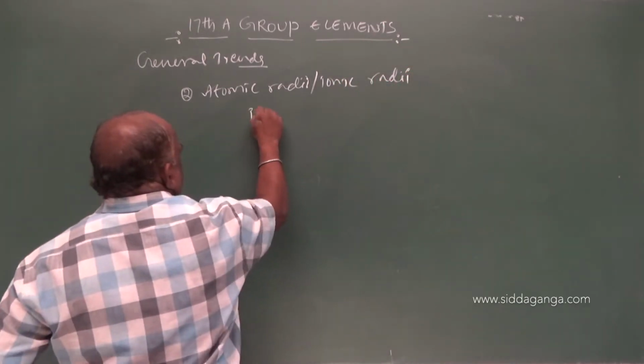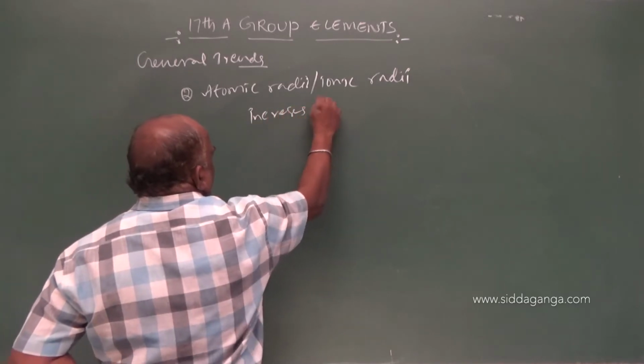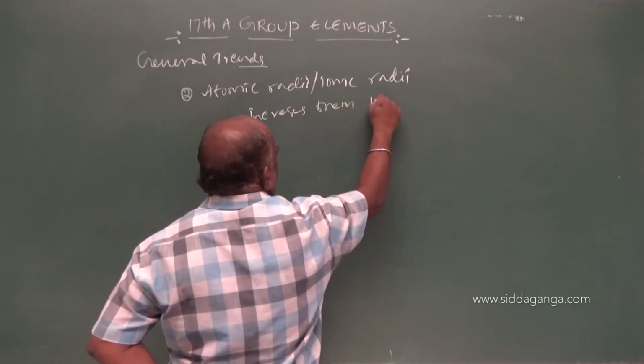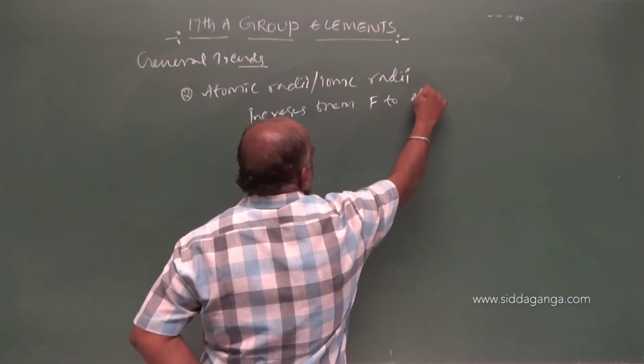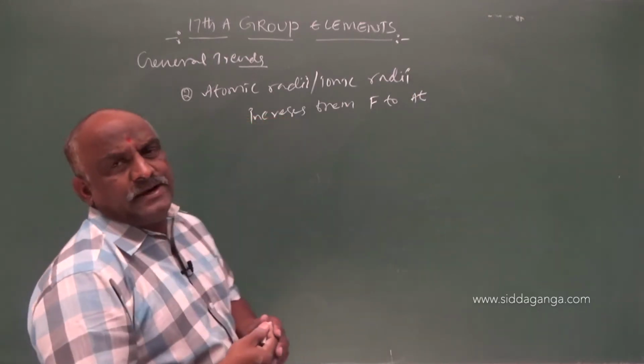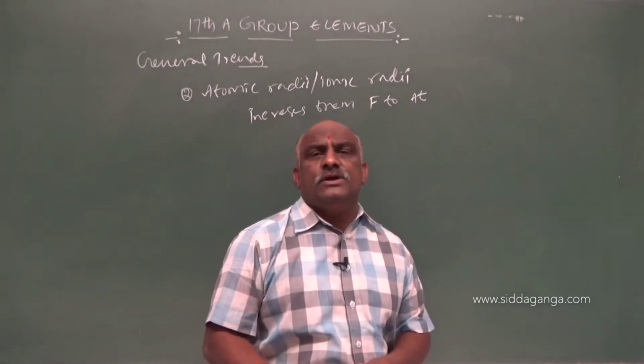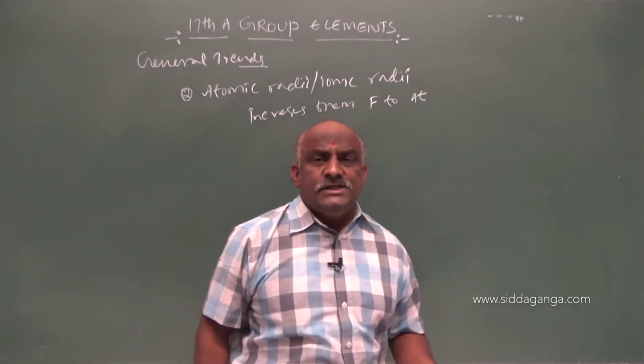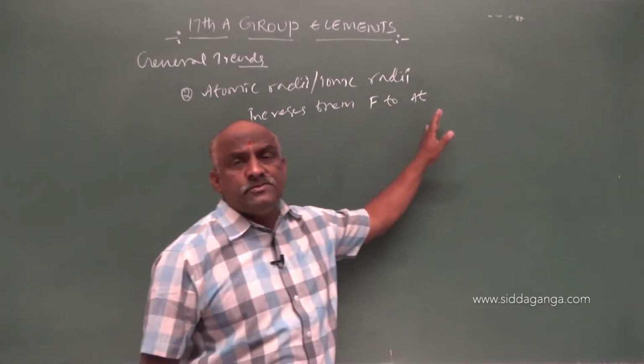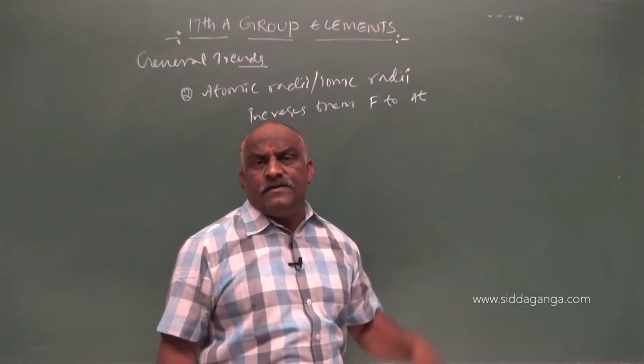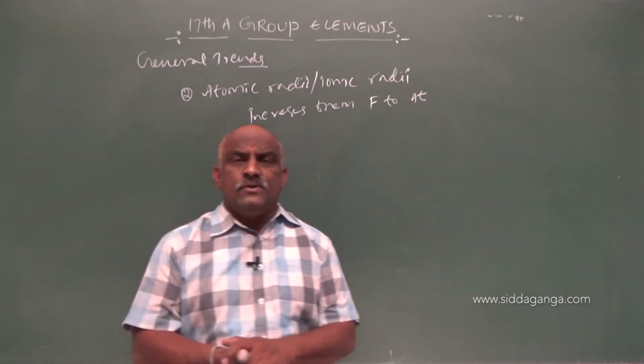So, increases from fluorine to astatine. Atomic radii or ionic radii increases from fluorine to astatine. What will be the reason? Differentiating electron enters into the new principal quantum number.